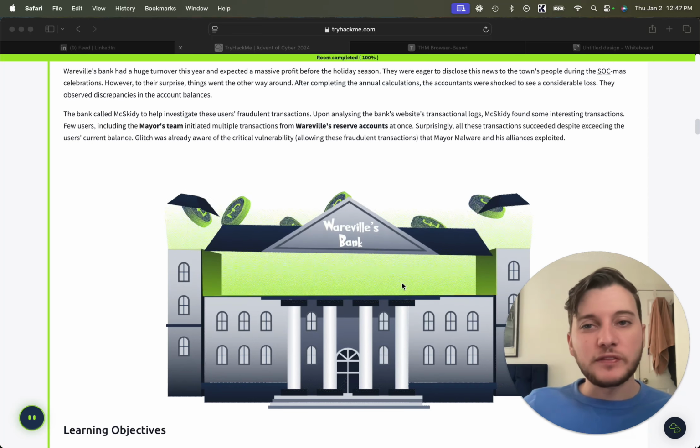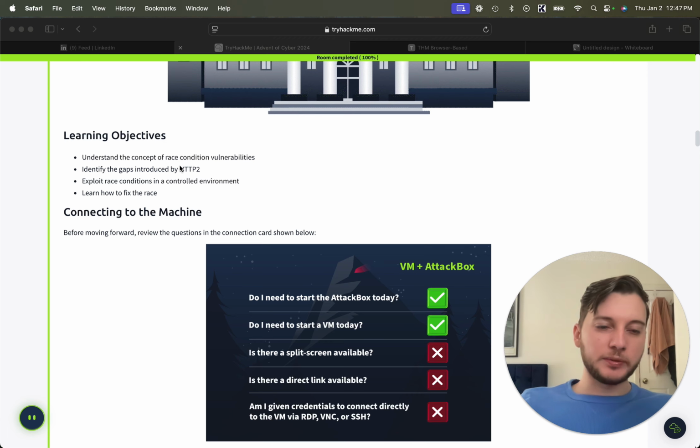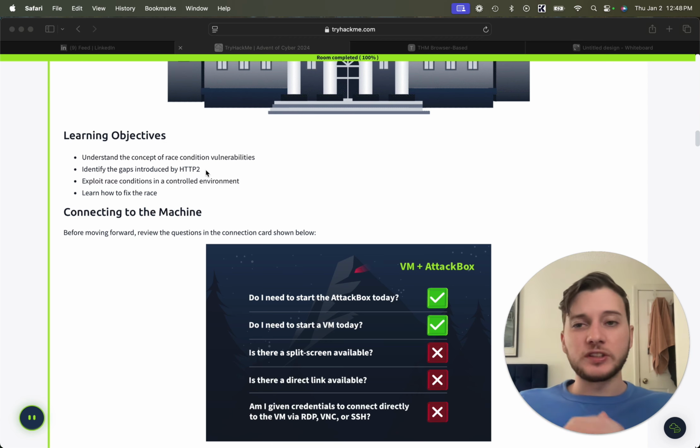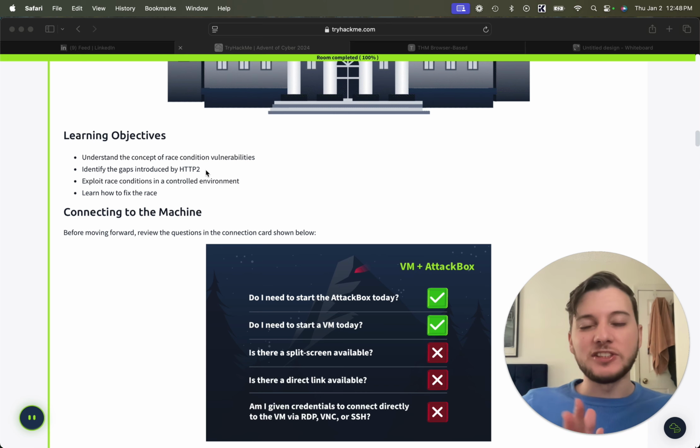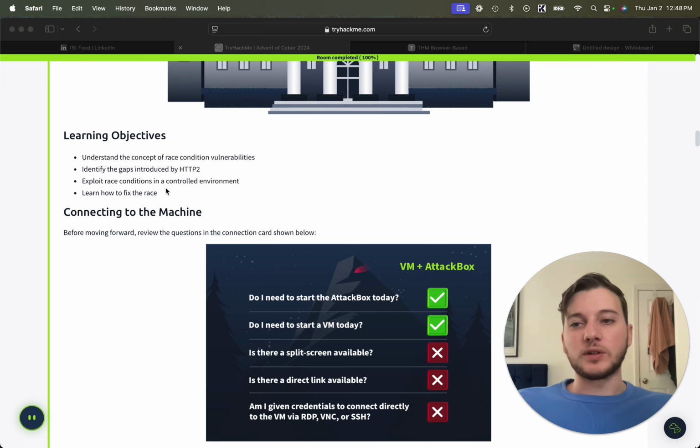Looks like Mayor Malware robbed the Bank of Warville and pretty much stole everyone's money. So let's dive into how exactly he did that. Today we're going to be learning about race condition vulnerabilities, how they work, what they are, that kind of thing. We're going to identify some gaps in the HTTP/2 protocol, then we're going to exploit the race conditions, and then we're going to learn how to fix the race conditions as well.